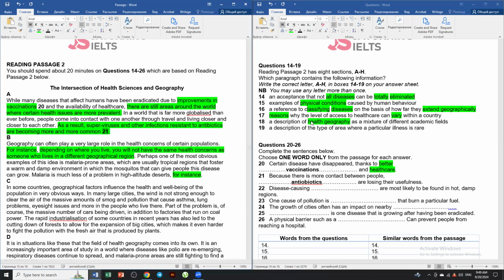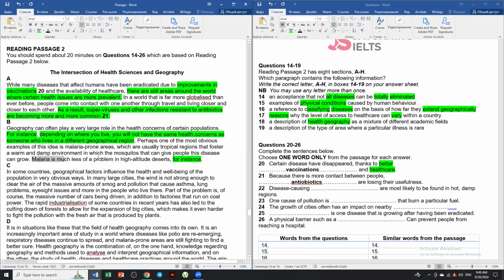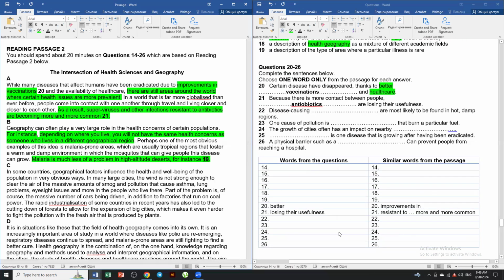However, in paragraph B, malaria is much less of a problem. I'm going to take this as the answer to number 19, because a description of the type of area where a particular illness is rare. So this is 19. Illness is rare is paraphrased as malaria is much less of a problem.